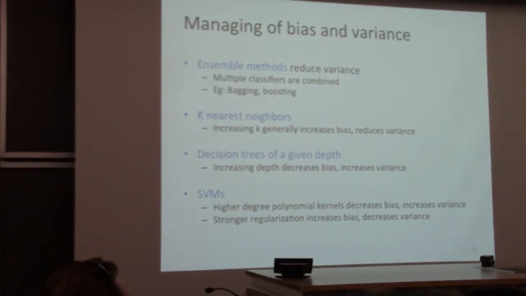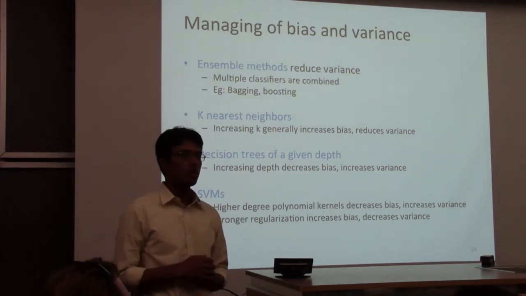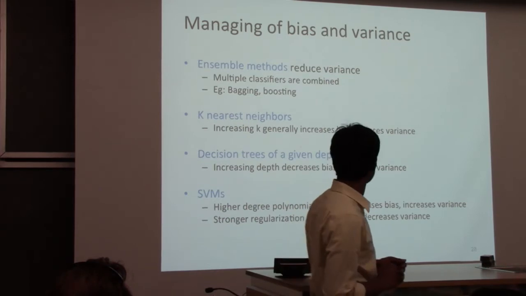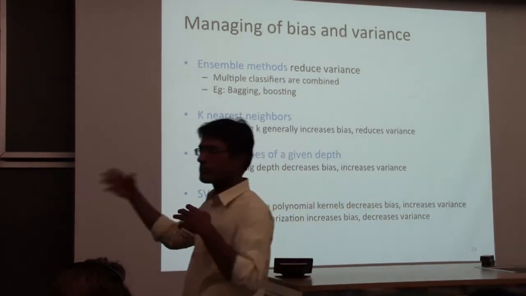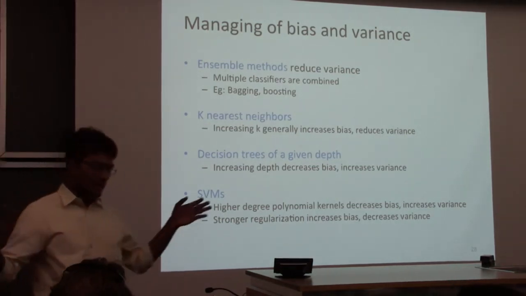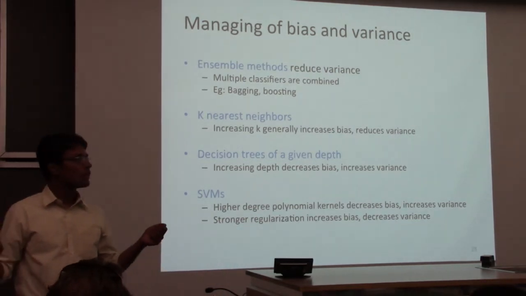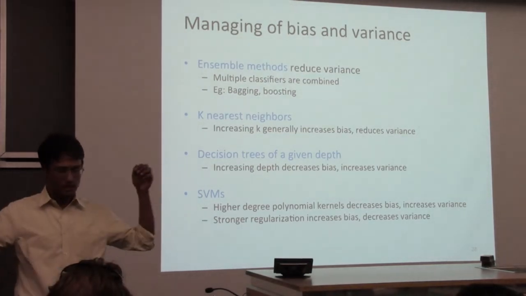And one strategy to deal with bias and variance is to use ensemble methods. One reason why ensembles work very well is because they reduce variance. You combine multiple experts, each of which looks at one part of the data, and hopefully taking some sort of weighted average of them would give you a better predictor than one that looks at the whole data and just makes a call.